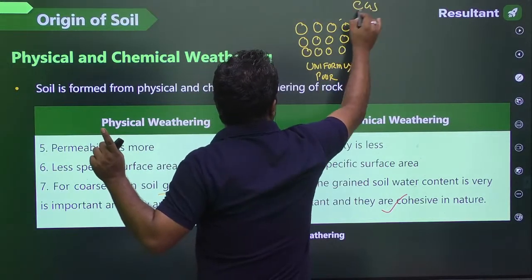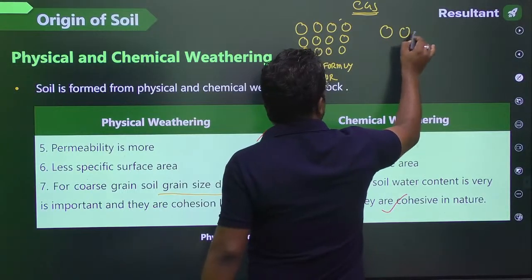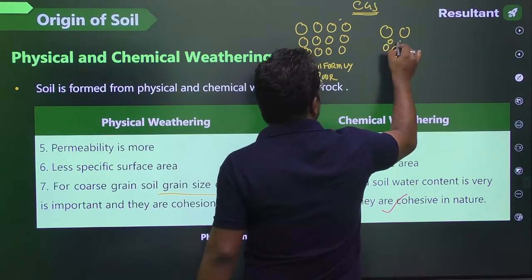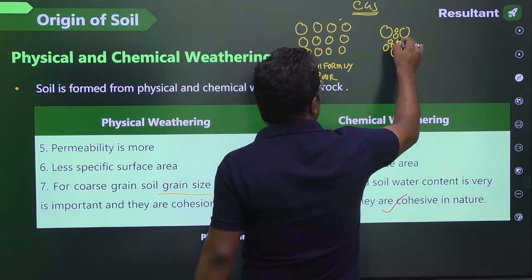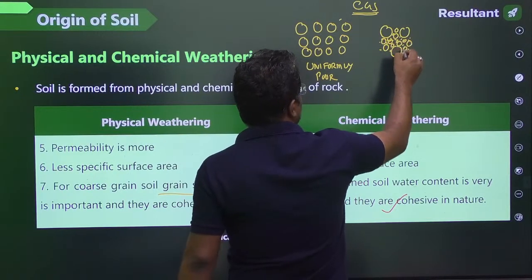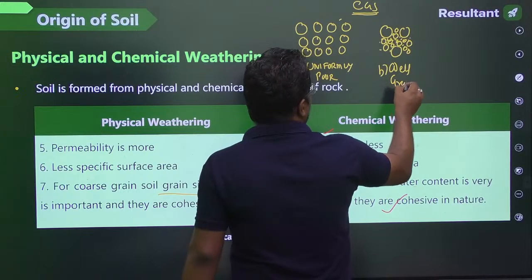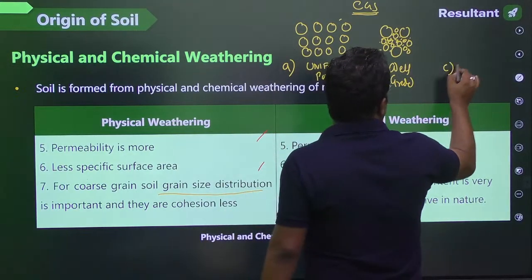Coarse grain soil I am talking of. B has XL, medium, large and small particles all together, double XL, XL, small, medium, everything. This is called well graded. And C is gap graded.